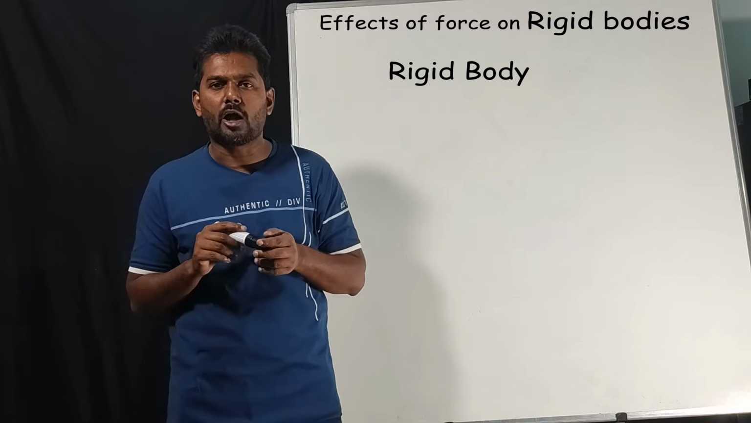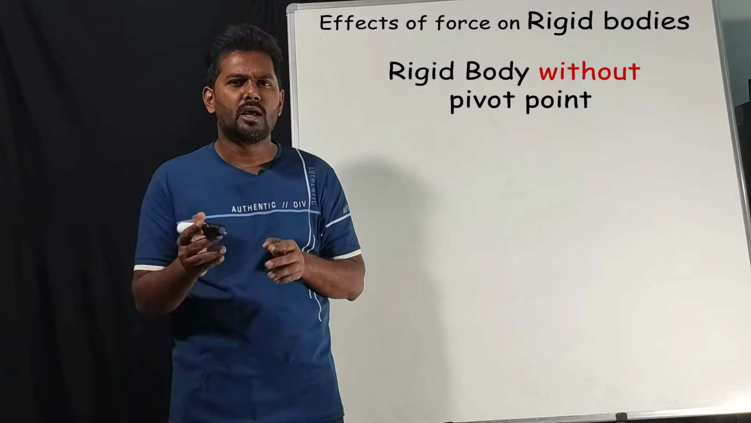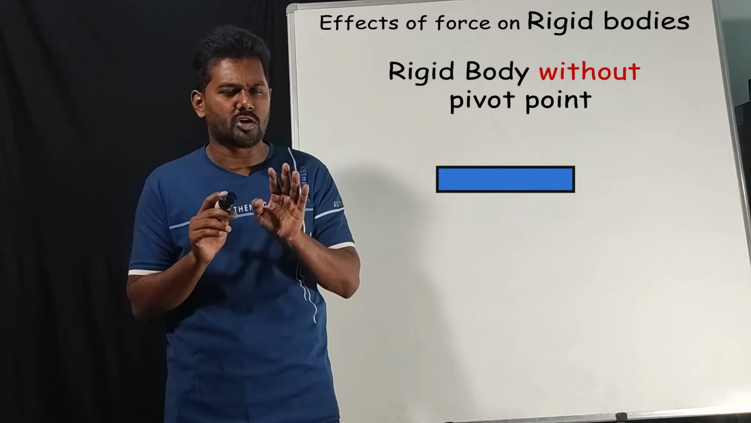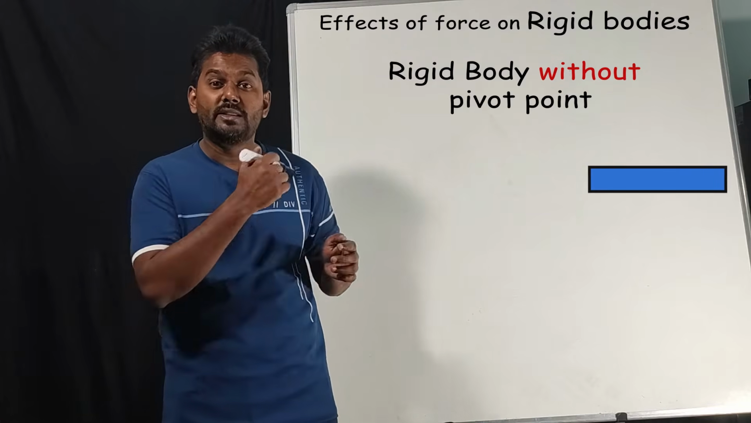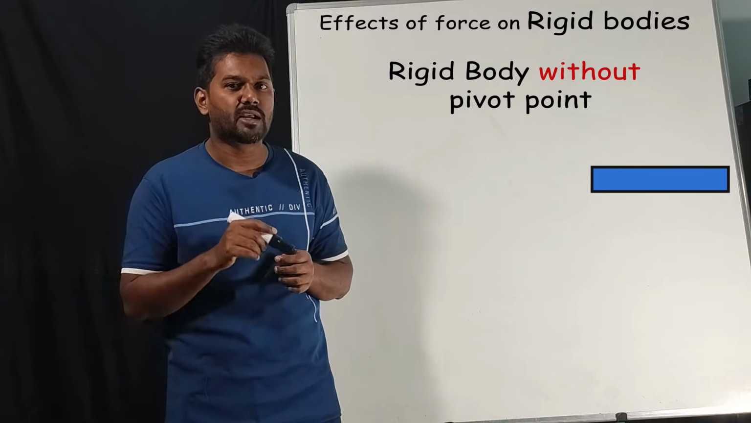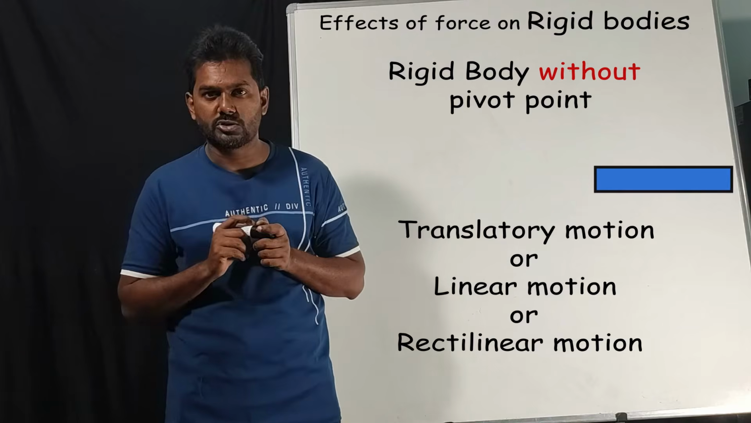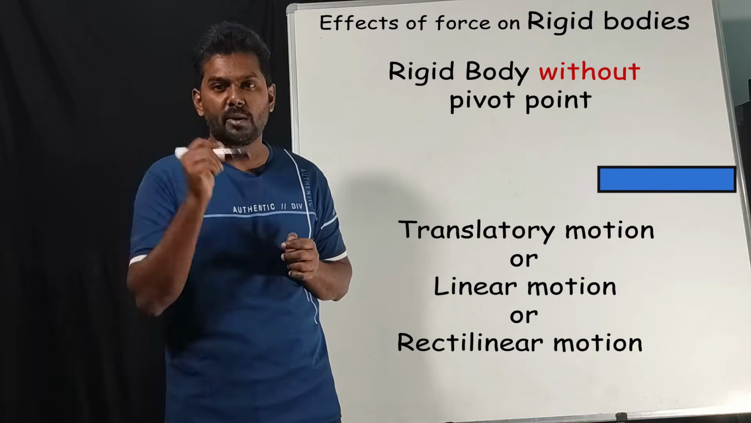Okay, now we'll talk about rigid bodies without pivot point. What do you mean by that? So assume a solid. If you apply a sufficient force on it, what happens? It will move in one direction. Correct. So this kind of movement, that means movement of a body in one direction, is called translatory motion or rectilinear motion. So this is an example for rigid body without a pivot point.